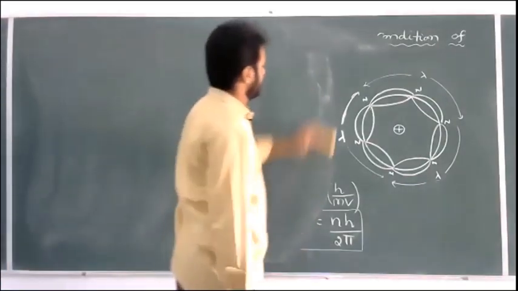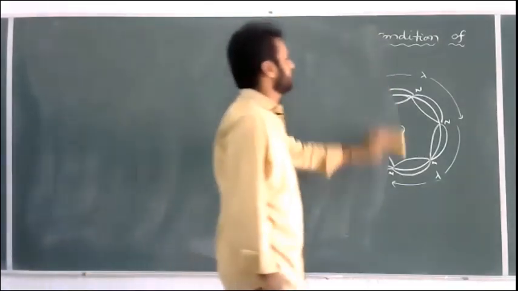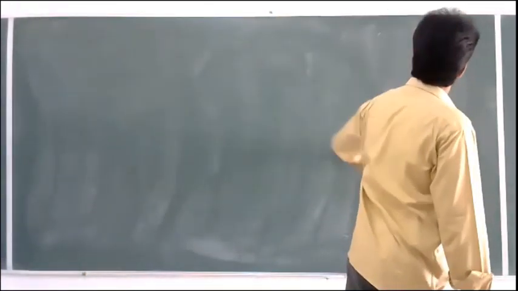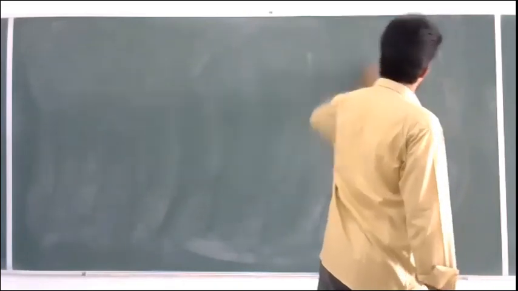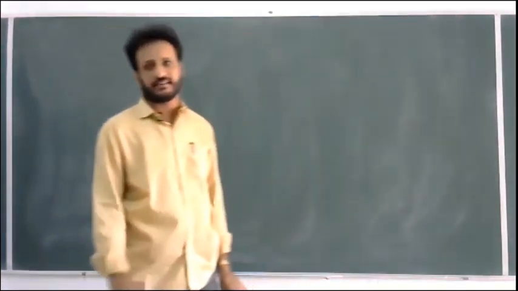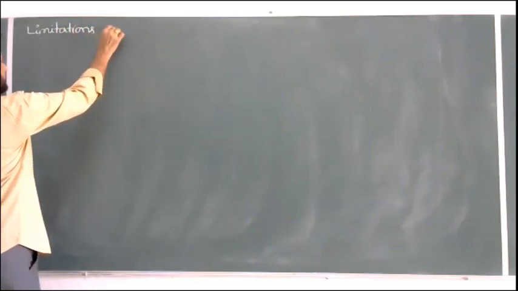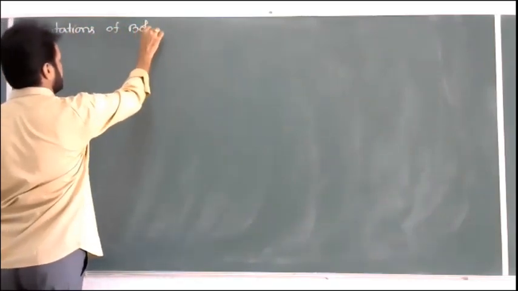And the last one, a simple 2 marks question: what are the drawbacks in Bohr's model? Even though he succeeded in explaining the structure of the atom and everything, Bohr's model also has some drawbacks or limitations. What are the drawbacks or limitations of Bohr's model? Limitations of Bohr's atom model.